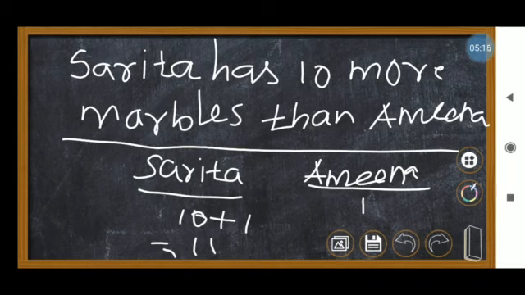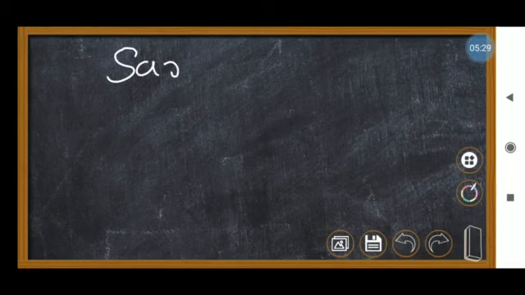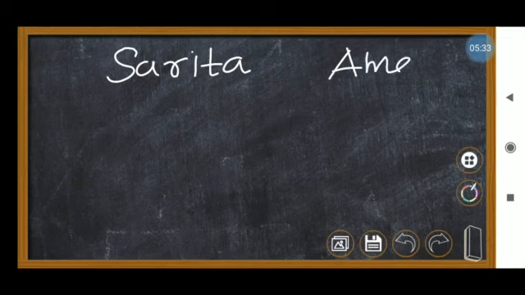Since they didn't mention it, we have to take an unknown value, so we can take a variable. See here, I will write first Sarita and Amina. There are two persons.